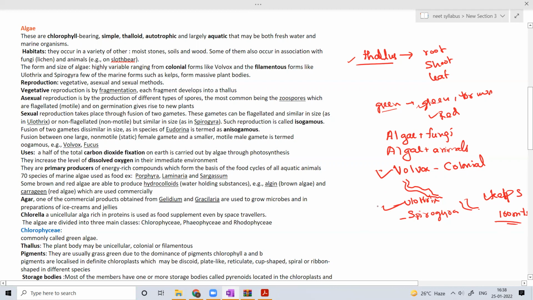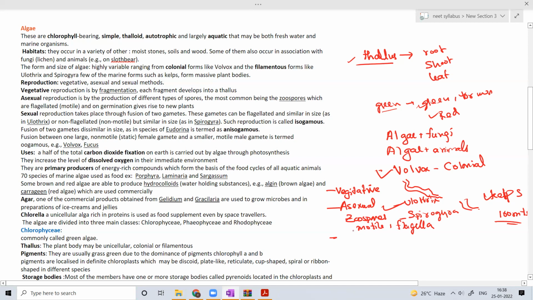So coming to reproduction, what are the different modes of reproduction? Vegetative reproduction is generally by fragmentation. Asexual reproduction is mostly by zoospores. Zoospores are motile spores, that means they possess flagella. So vegetative reproduction is by fragmentation, and asexual reproduction is by forming zoospores.